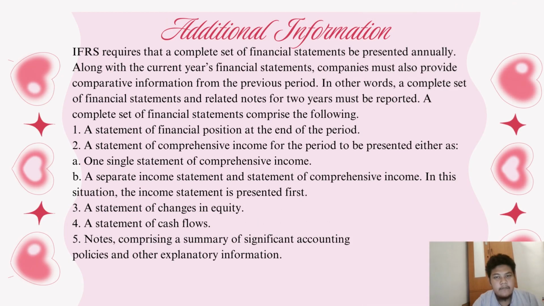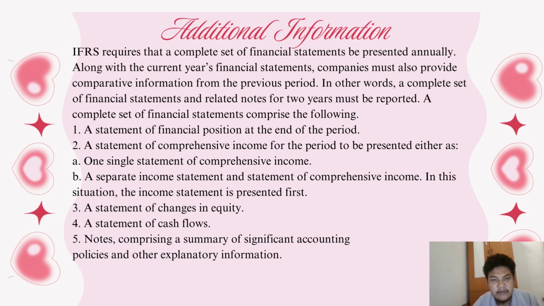So the next material is additional information. IFRS requires that a complete set of financial statements be presented annually, along with the current year financial statement. Companies must also provide comparative information from the previous period. In other words, a complete set of financial statements and related notes for 2 years must be reported.